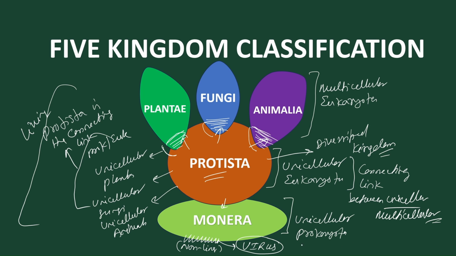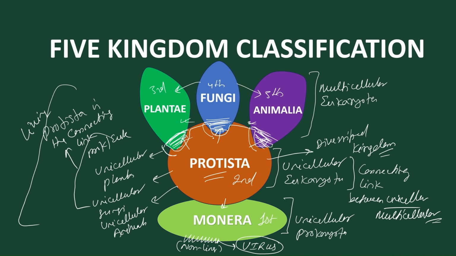So this is the 5 kingdom classification mostly given by the scientist R.H. Whittaker. According to him, the first kingdom is called Monera, the second kingdom is called Protista, then the third, fourth and the fifth. Why is fungi kept in the middle? Because it contains a cell wall, it looks like plants, but they don't have chloroplast, so they behave as heterotrophs, like animals. So fungi is included between both plants and animals. And all three, plants, fungi and animals, are attached to the Protista part.